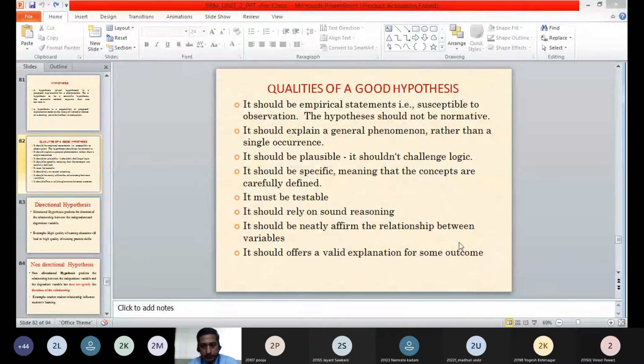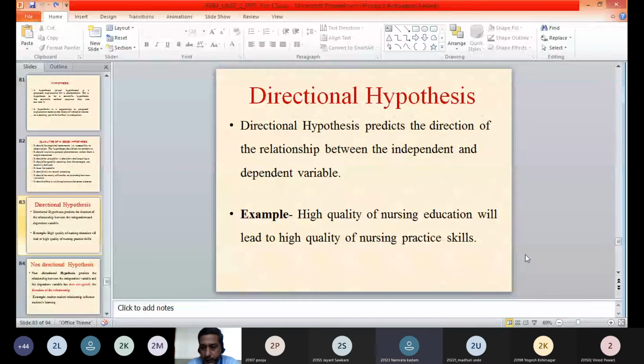Is it understood till now? Yes, sir. Yes, sir. So we'll see a few types of hypothesis.